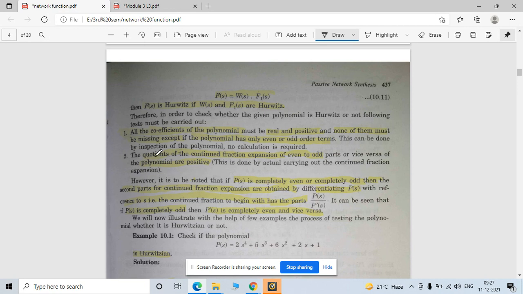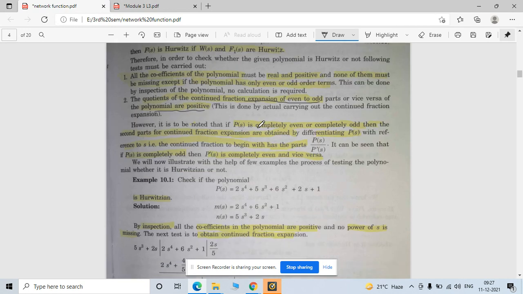The second condition is that the quotients of the continued fraction expansion of the even and odd parts, or vice versa, of the polynomial are positive. Now see, if P(s) is completely even or completely odd, then the second part of the continued fraction is obtained by taking the derivative.